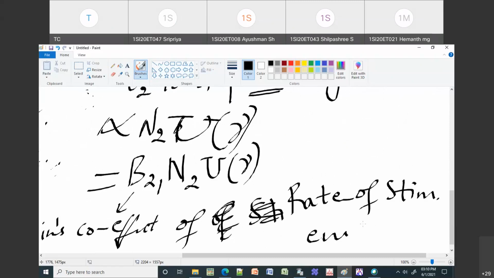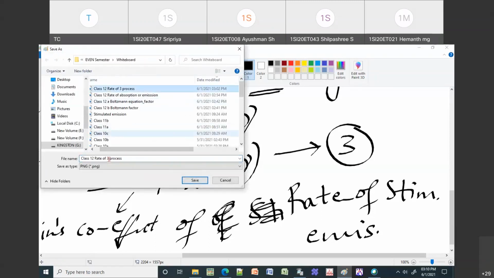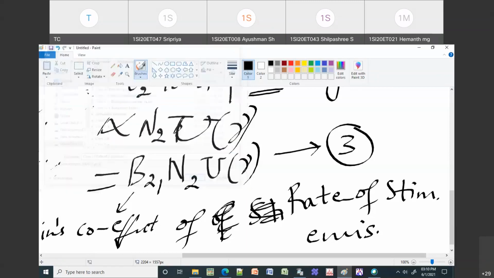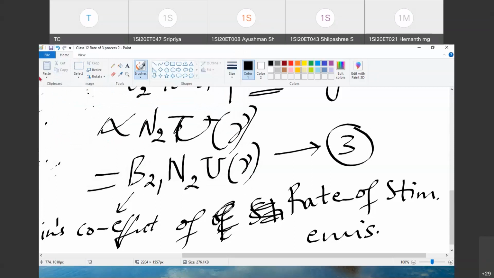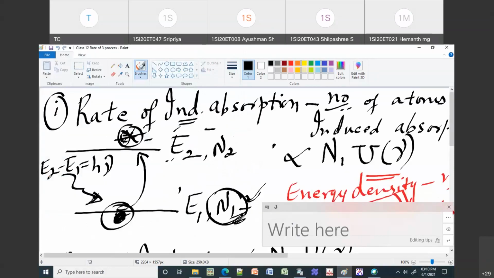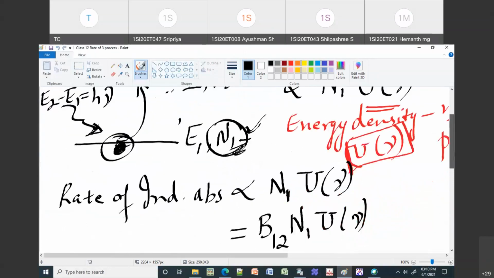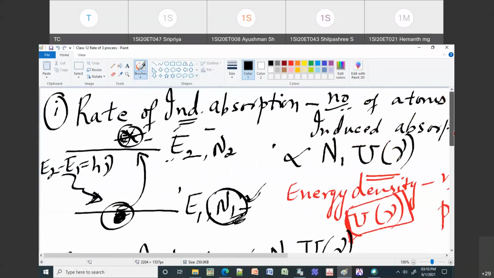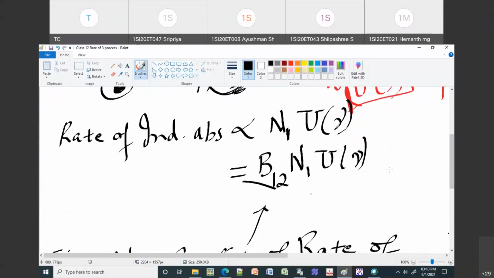So these are the 3 different rates. The first one is your rate of induced absorption, which I will call equation number 1.